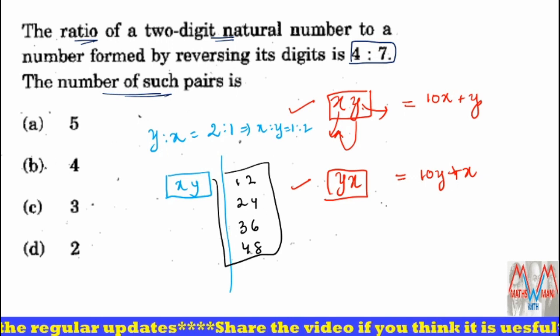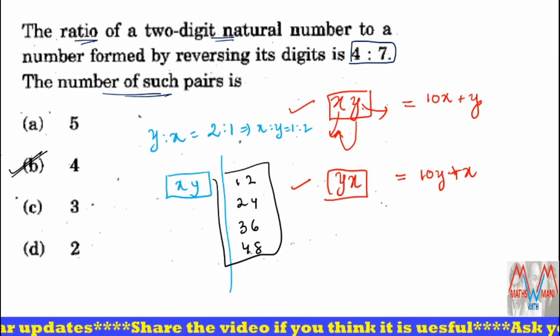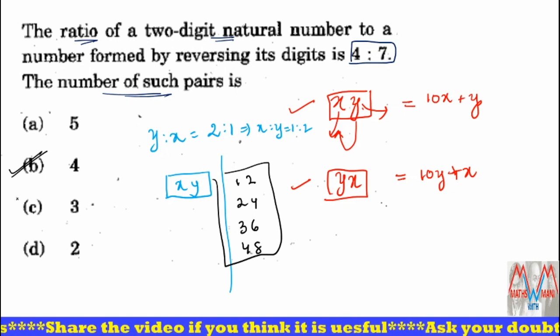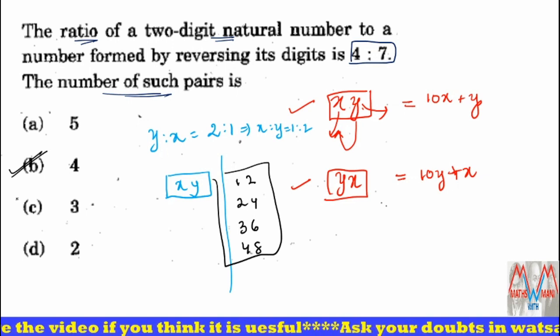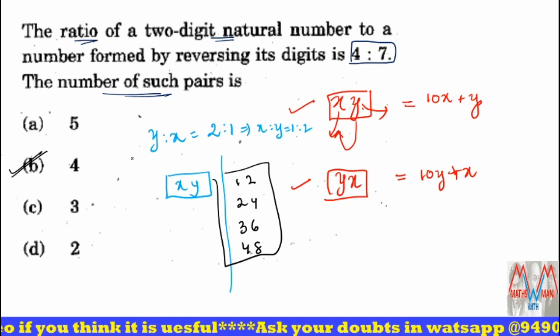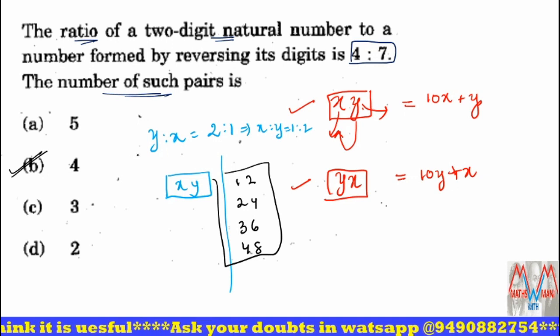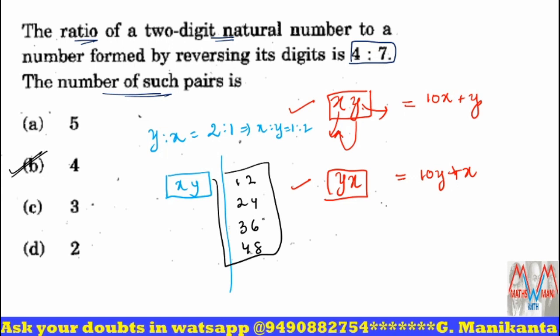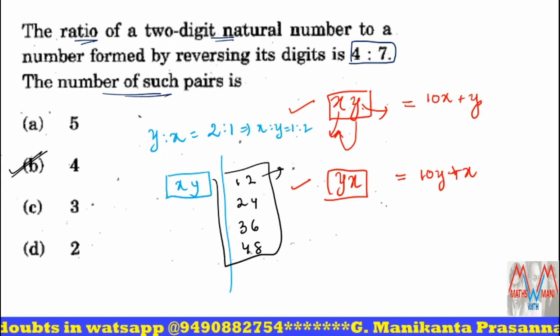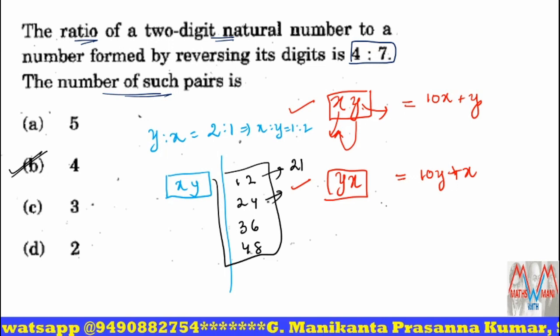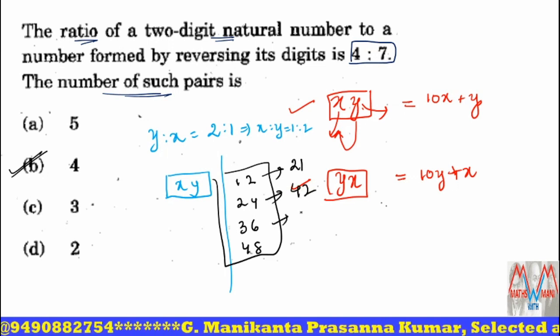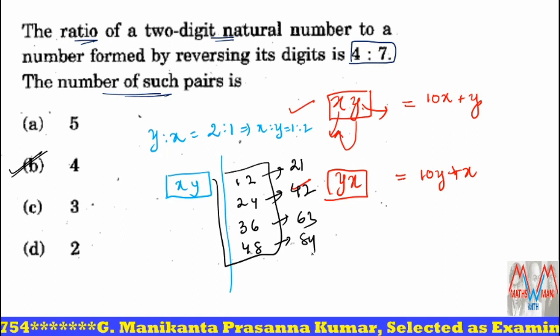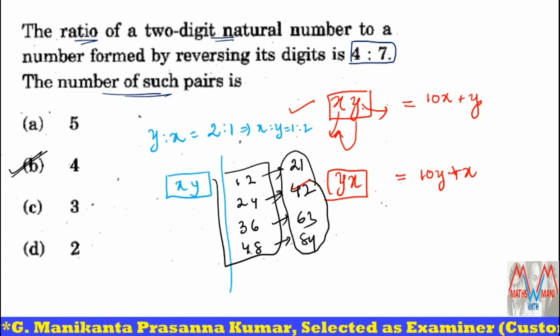Clear? So what about the number of such pairs? Four pairs are possible. Sir, here pairs are asked. Since you have to find only 4, does that mean 2 pairs? Here 12 can be the same as 21, 24 is also 42, 36, 63, 48, 84. These values are also possible. Sir, here not x is to y is 1:2, here it is 2:1.